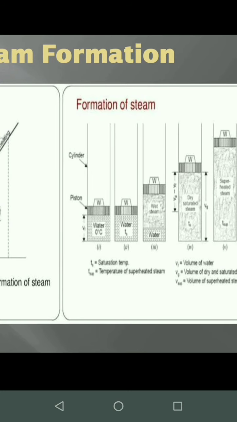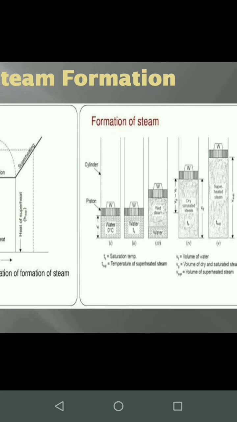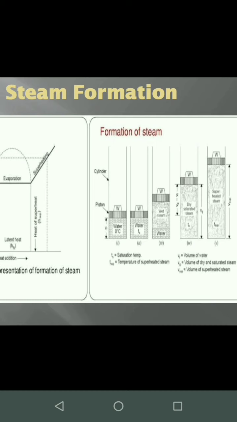This is called dry saturated steam. And the combination of water and steam, that is, at the start of the vaporization process, there is water and steam present together inside this cylinder. This steam is called wet steam. It means that it is a combination of water and steam.